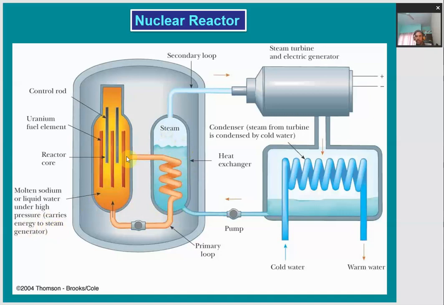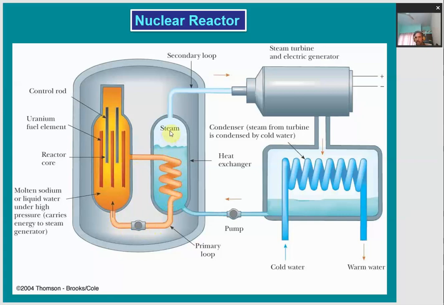So when this energy passes through this water, it heats up the water and a large amount of steam is formed. After passing through, the molten sodium is cooled down and is passed again to the reactor core, where it is heated up by the nuclear energy, and again it carries this energy to the steam chamber, or we can say heat exchanger.